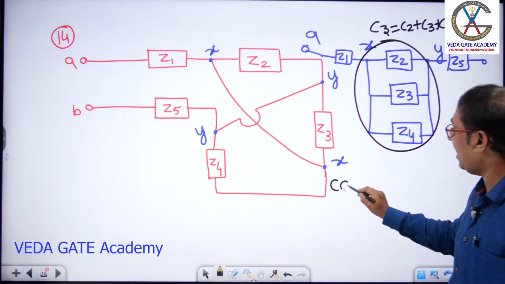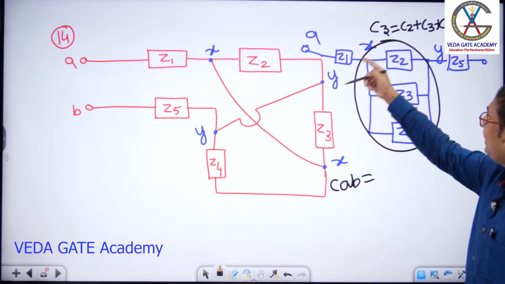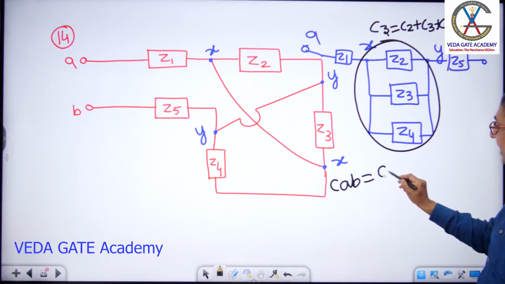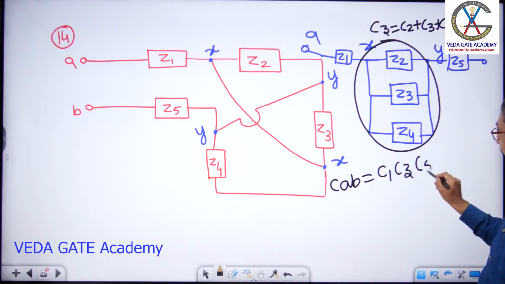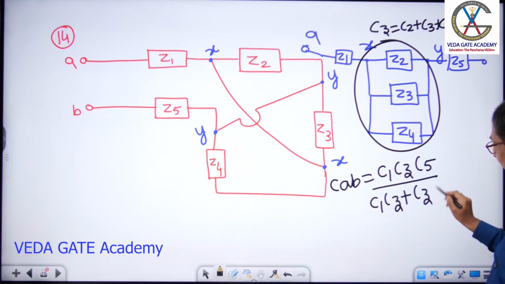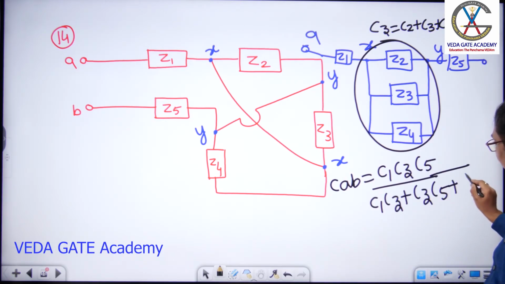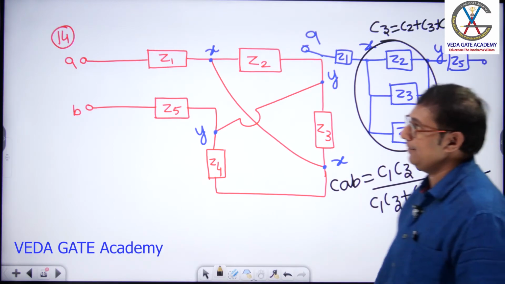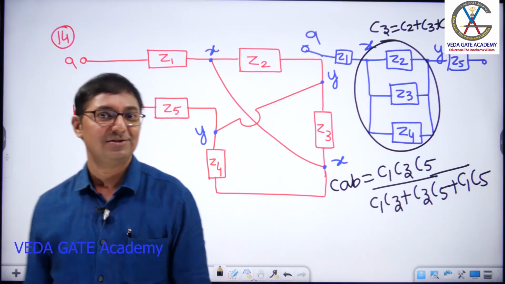Now, what is CAB, if I ask you? C1 series with CZ series with C5 means C1 CZ C5 by C1 CZ plus CZ C5 plus C1 C5. This is how you do this.